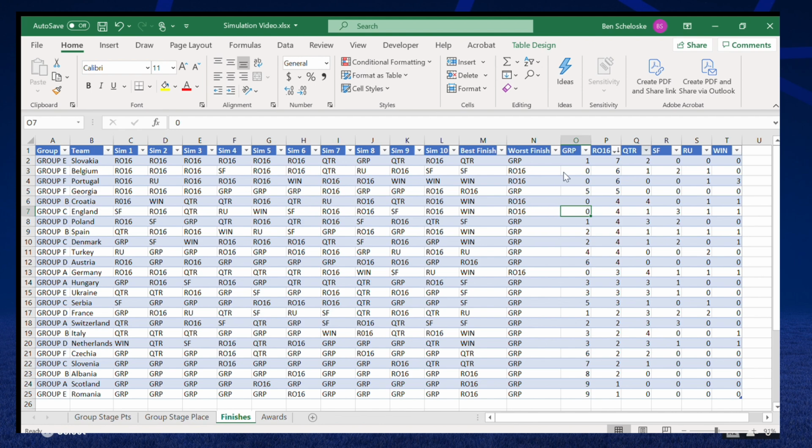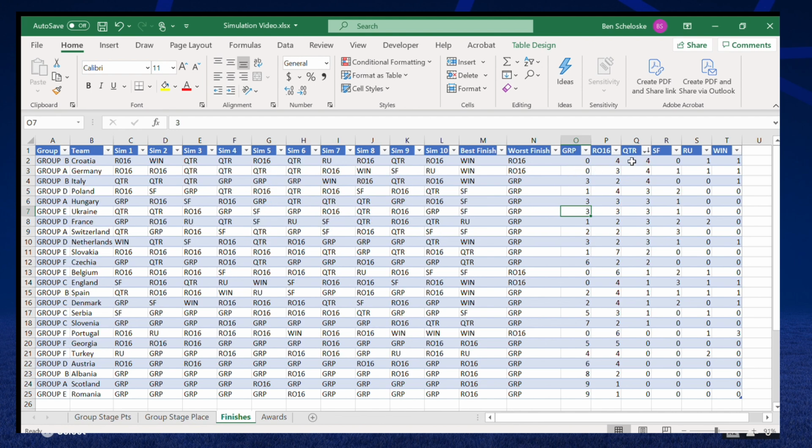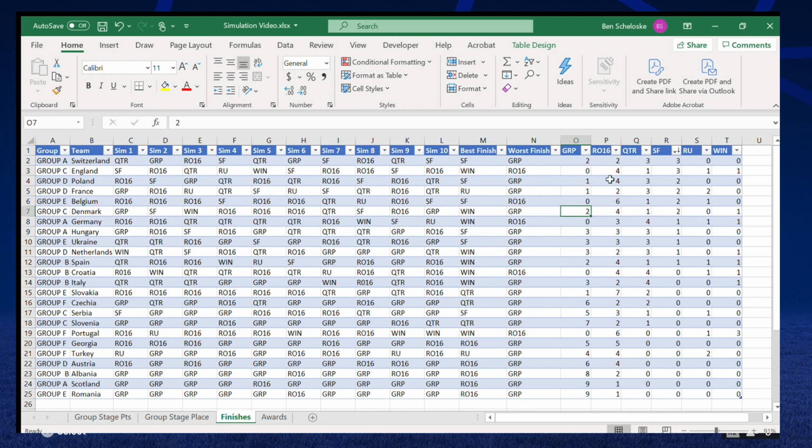We'll then look at the quarterfinals from largest to smallest. Croatia and Germany and Italy all being knocked out 4 times in the quarterfinals. Interestingly, Italy 3 times knocked out in the group stage. We didn't know that before. Obviously, the teams who have 0, 0, 0, 0, it's because they never reached that far in the tournament. We'll quickly look at the semi-finals now.